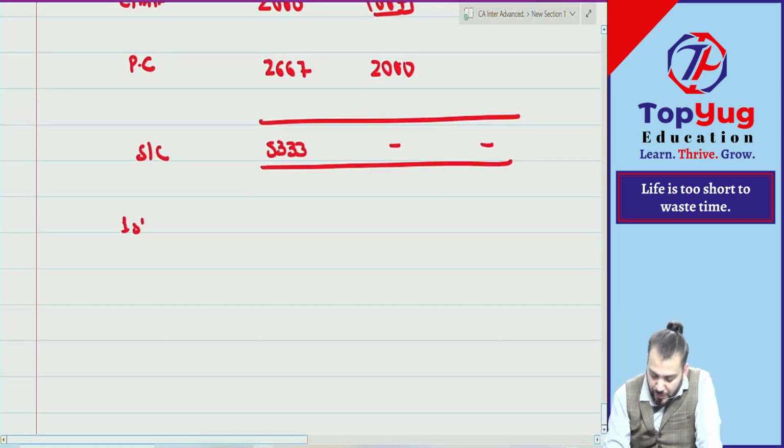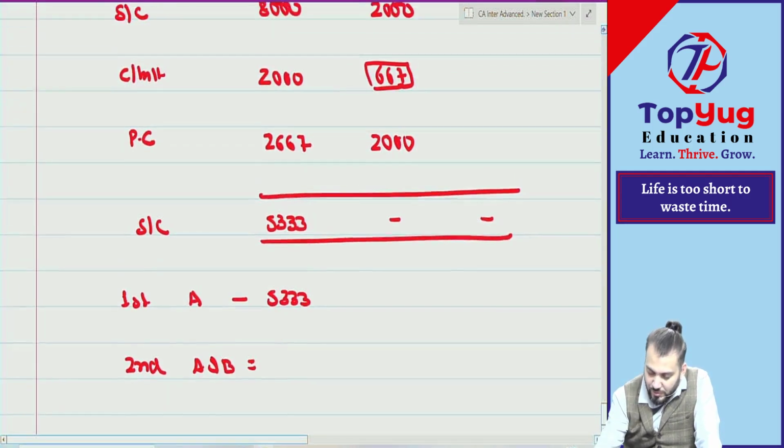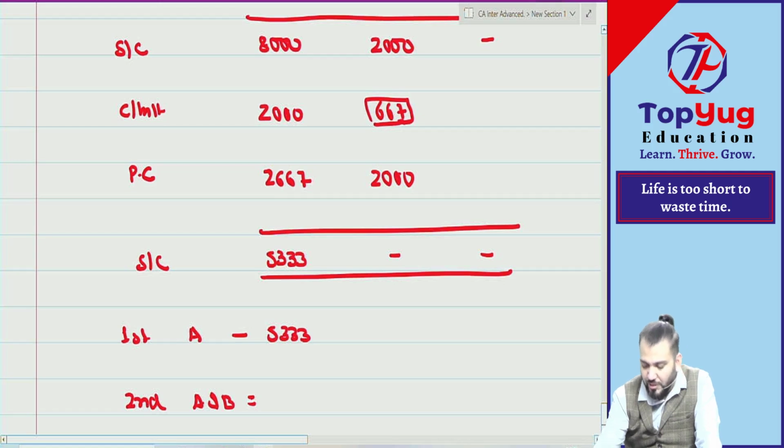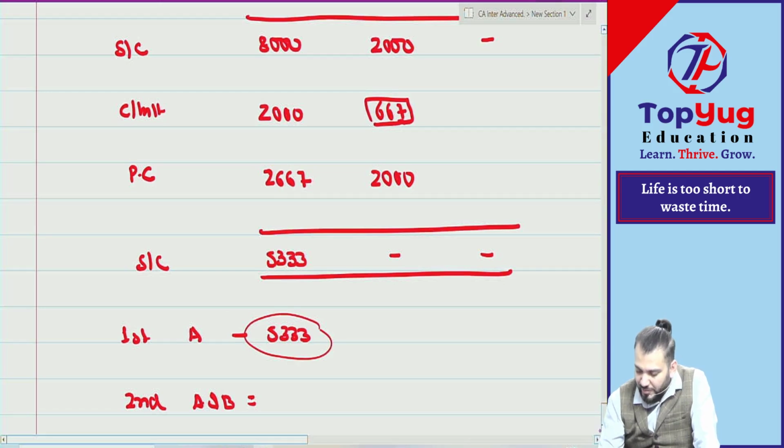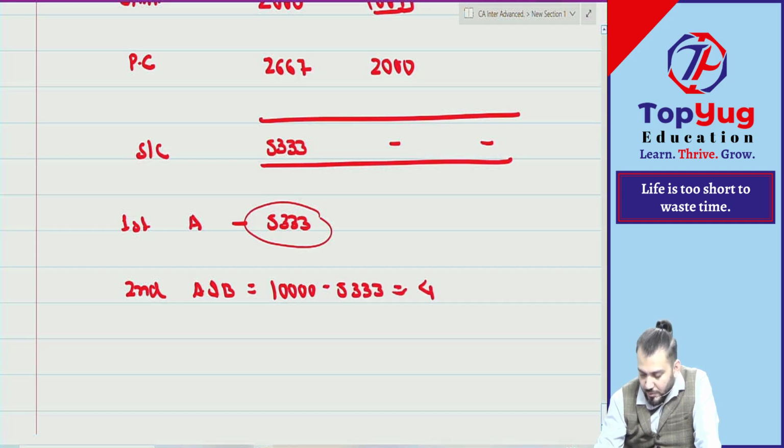So first payment to whom? A, to the extent of. Then second payment to whom? Akaram and Bakaram. How much? 2,667. Means 10,000 minus this, na. What we are saying? 10,000 minus 5,333 is equal to 4,667, na.